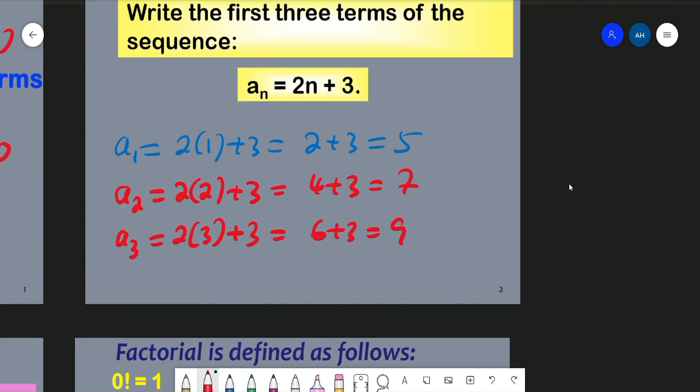We start with 5, the first term, then 7, the second term, and 9, the third term. Actually, the sequence goes forever to infinity, but this problem is just asking us to write down the first three terms. That is 5, 7, and 9.